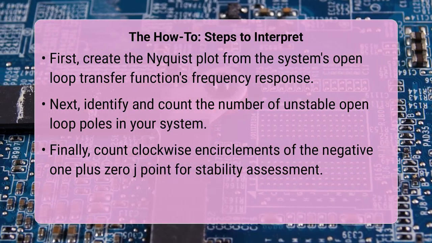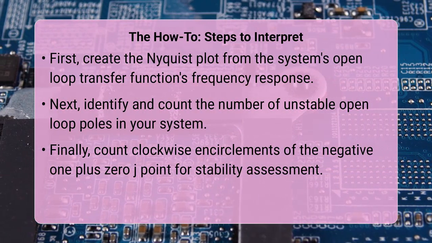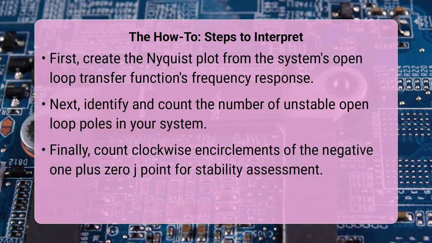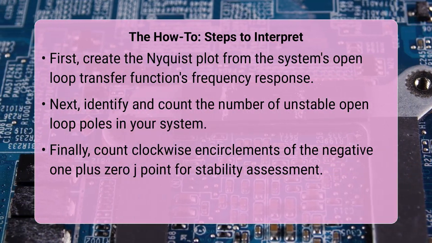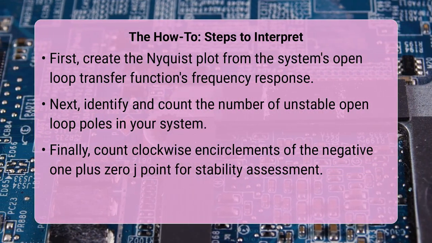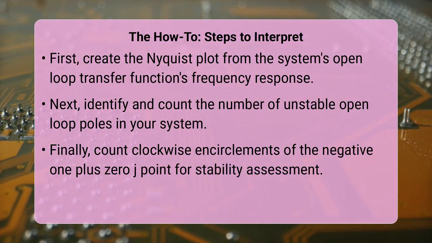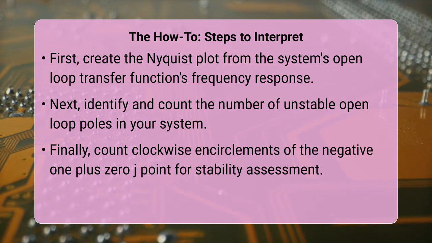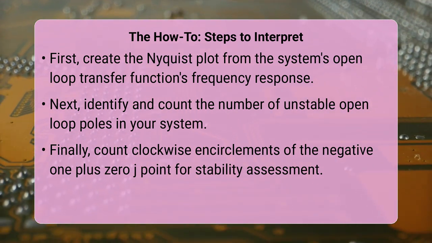Next, count the number of unstable poles the open-loop system has, which are poles in the right half of the S-plane. Then, carefully count the encirclements of the -1 + 0j point by your Nyquist contour in the clockwise direction. The system is stable if the number of clockwise encirclements plus the number of open-loop unstable poles equals 0. If this sum is anything other than 0, your closed-loop system will be unstable.